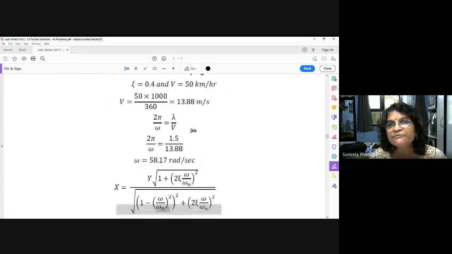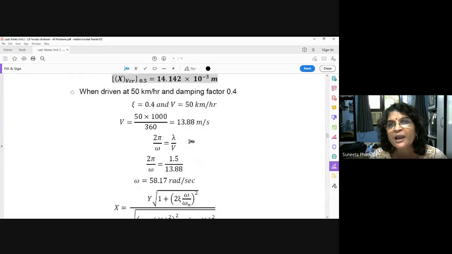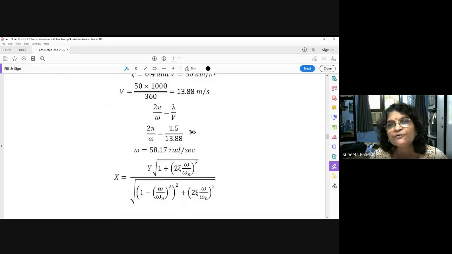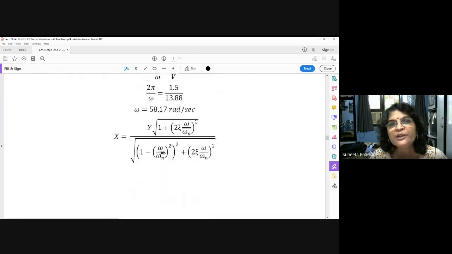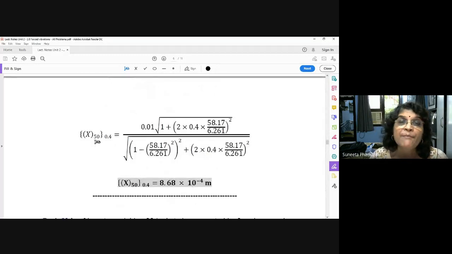By using this formula: 2 pi upon omega is equal to lambda upon v. So 2 pi upon omega is equal to lambda, which is 1.5, upon v, which is 13.88. You have converted this 50 km/h into meter per second. Understood? So omega is 58.17.